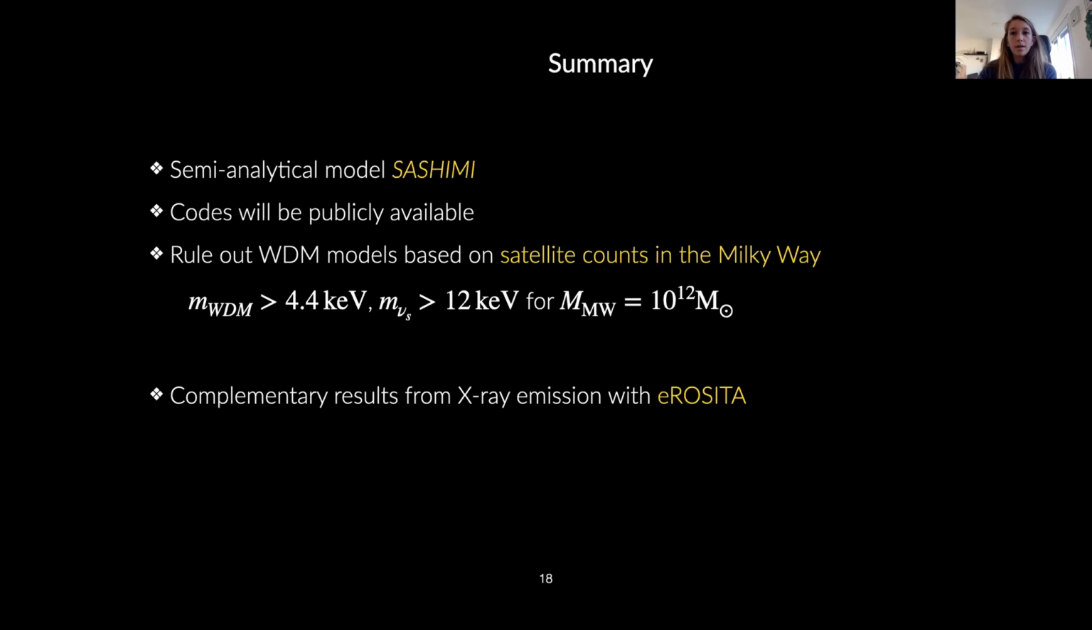So to summarize, I presented our new semi-analytical model SASHIMI, for which the code will be publicly available soon. And so by studying the Milky Way satellites, we can rule out thermal warm dark matter models with mass smaller than 4.4 keV, as well as sterile neutrinos with mass smaller than about 12 keV, which are constraints independent of galaxy formation physics. And moreover, we can study the diffuse X-ray emission with future data from eROSITA, and we find complementary constraints for sterile neutrinos.